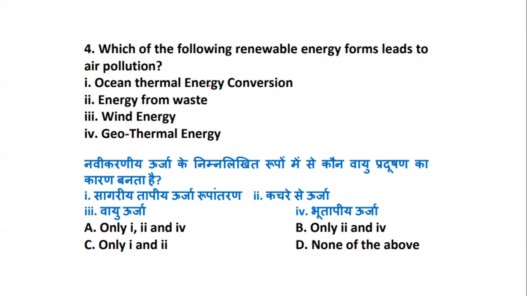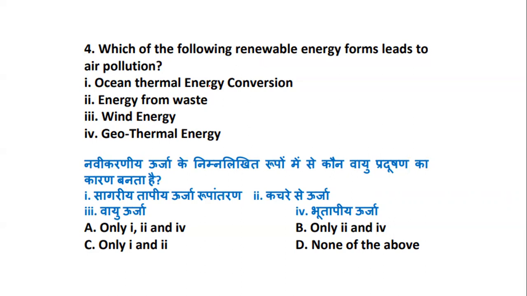So we are talking about the renewable energy that leads to air pollution. So let's see what they are. That is ocean thermal energy conservation, energy from waste, we have wind energy, as well as we have geothermal energy. So which of the following renewable energy forms leads to air pollution? So whether it is ocean thermal energy, whether it is energy from waste, whether it is wind energy, or whether it is geothermal energy.